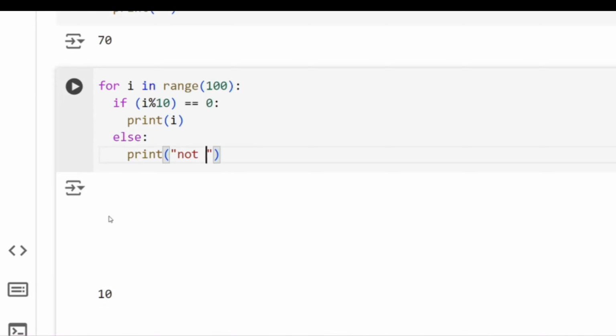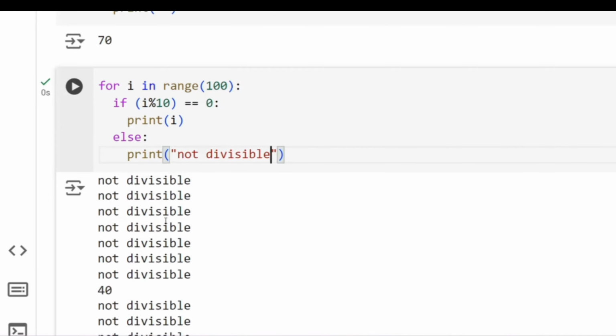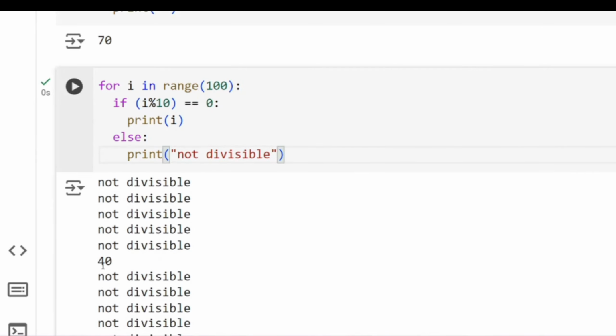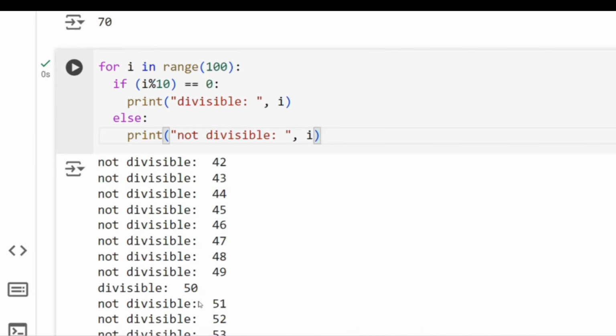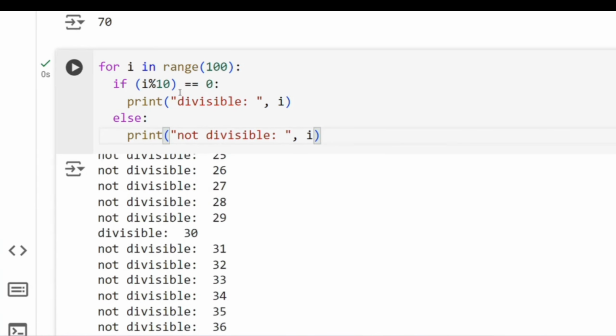You can also write "not divisible". Let's run this. You can see it is not divisible, but 40. Isn't this amazing? In the print statements you can also combine your string and number. For example, you can say "divisible" and I, "not divisible" and I, and you put a colon here. Now let's run this. You can see for every number whether it is divisible or not. Quite amazing, isn't it? So that's how we can get multiples of 10.